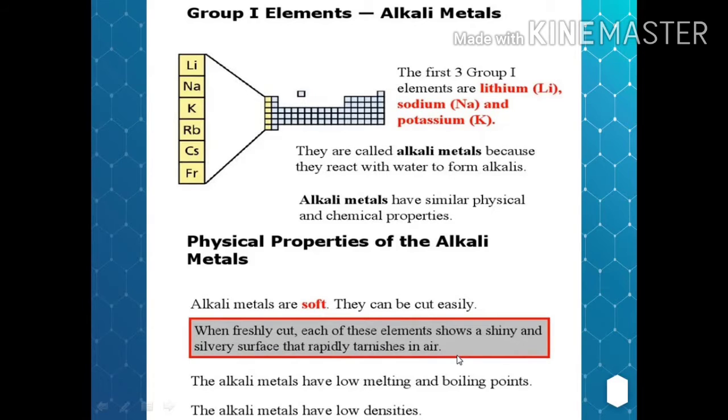So when they are cut, they show a shiny appearance, which is again the property of a metal. But when they are exposed to the air, they quickly react with oxygen in the air and form the respective oxides. The alkali metals have low melting and boiling points and they have low densities.